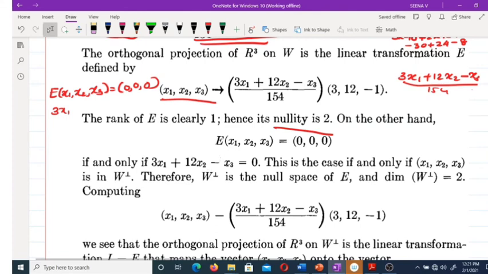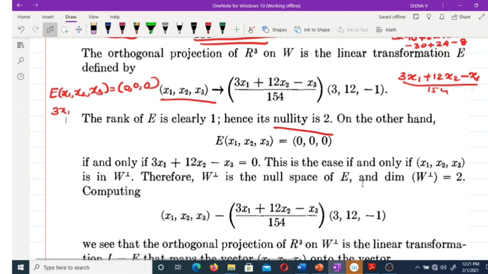If we put values for x2 and x3, then we get x1 in terms of x2 and x3. Therefore the dimension is 2. So W perp is the null space of E, and the dimension of W perp is equal to 2.